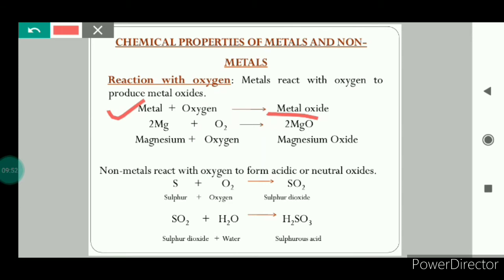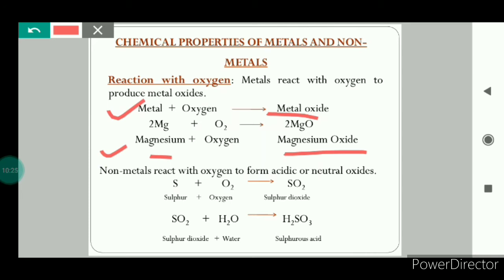For example, potassium and sodium are so reactive that they catch fire immediately when brought in contact with air. They form their respective oxides, and this is the reason that these metals are stored in kerosene. But magnesium and iron react slowly with air. Magnesium, when burnt in air, burns with a white dazzling flame, and it forms magnesium oxide, which is an ash-like powder.